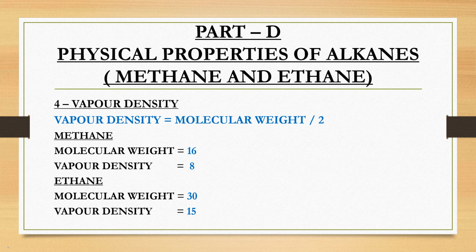Now covering fourth physical property of methane and ethane, which is vapor density. Vapor density is the density of a gas in relation to that of hydrogen. It is determined by dividing molecular weight of a particular gas by 2. In case of methane, since molecular weight is 16, so its vapor density will be equal to 8. In case of ethane, since molecular weight is 30, its vapor density will be equal to 15.